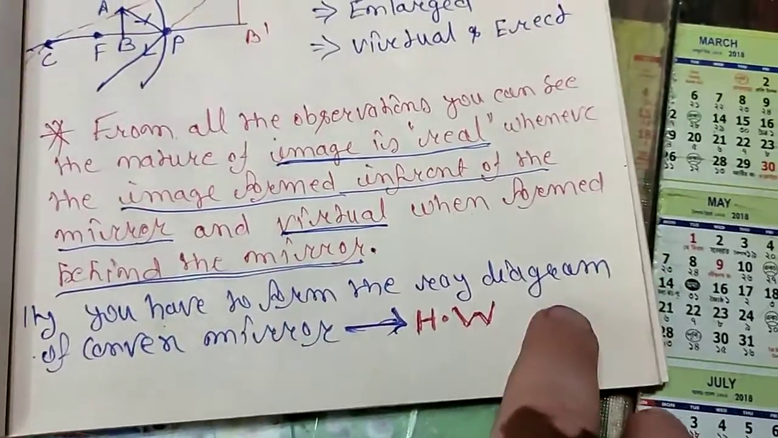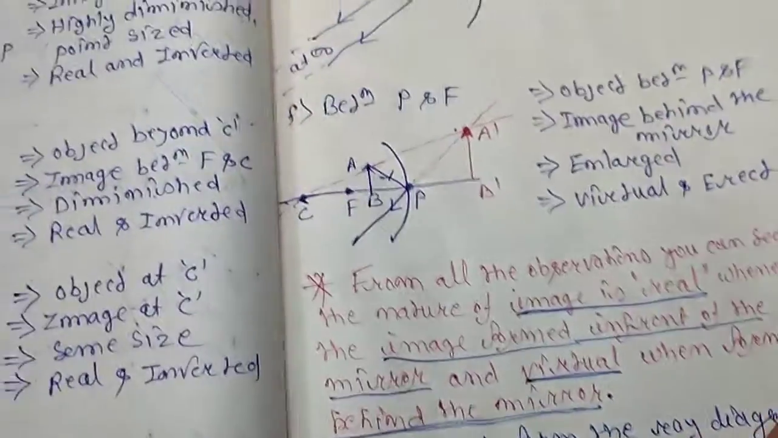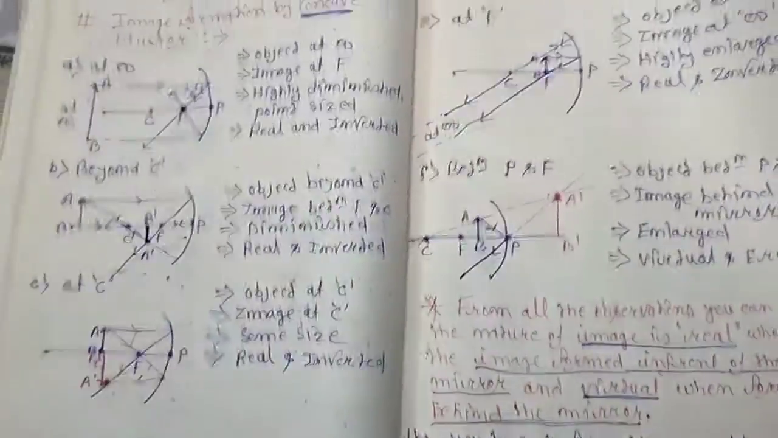Similarly, you have to form the ray diagram of the convex mirror. This is for homework. You can take the help of books also. You can see that in the book.